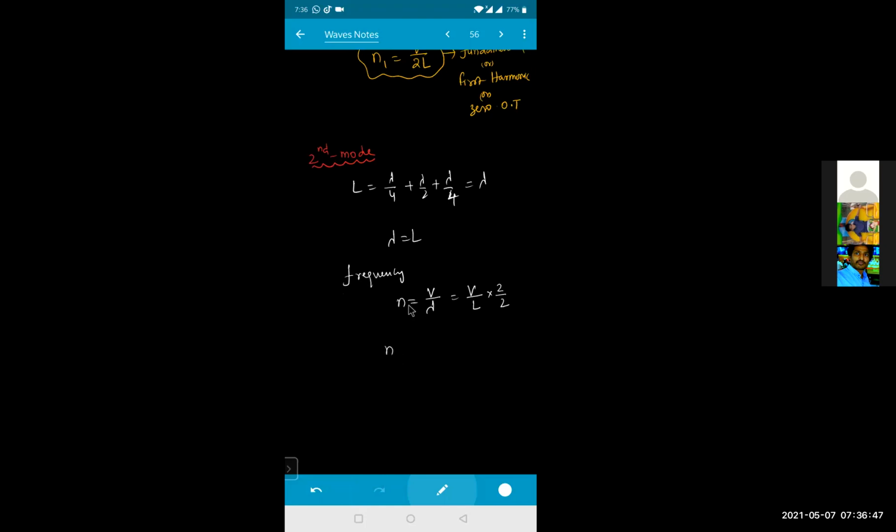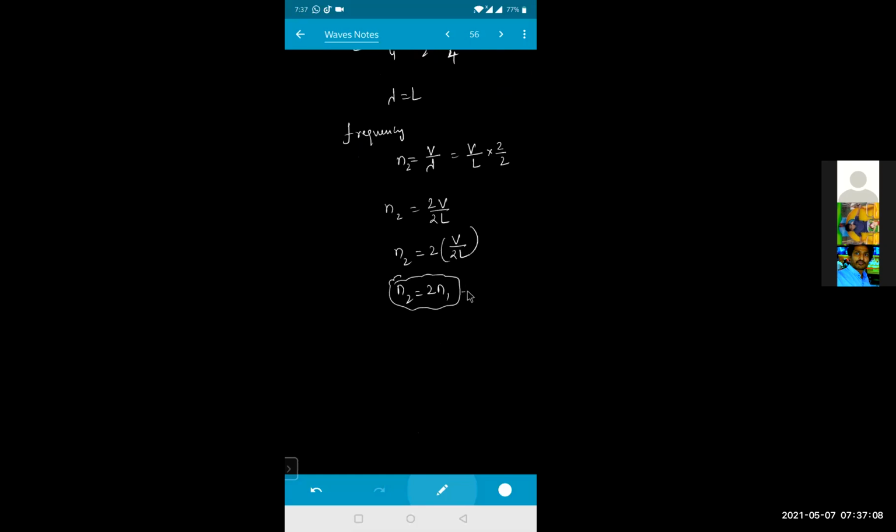So n2 will be equal to 2 into v divided by 2 into L. That means n2 will become 2 into v by 2L. So n2 will become 2 times of n1. n2 is equal to 2 times of n1. That means it is known as the second harmonic. This one is the second harmonic, or this will also be called the first overtone. First overtone. Is it clear?